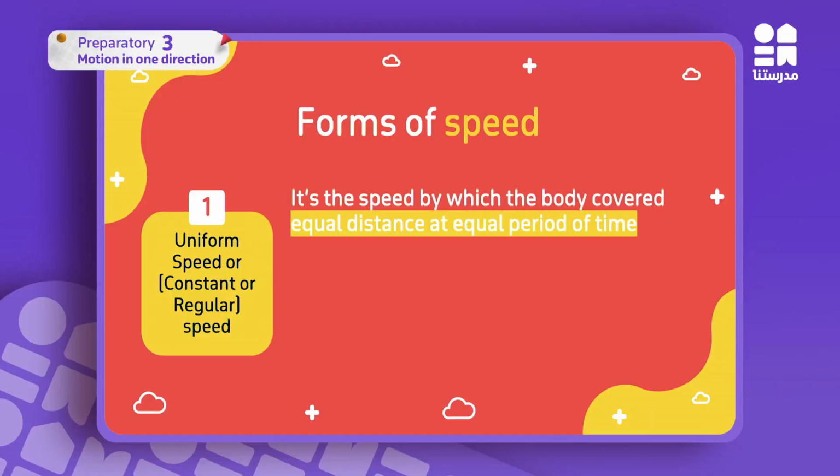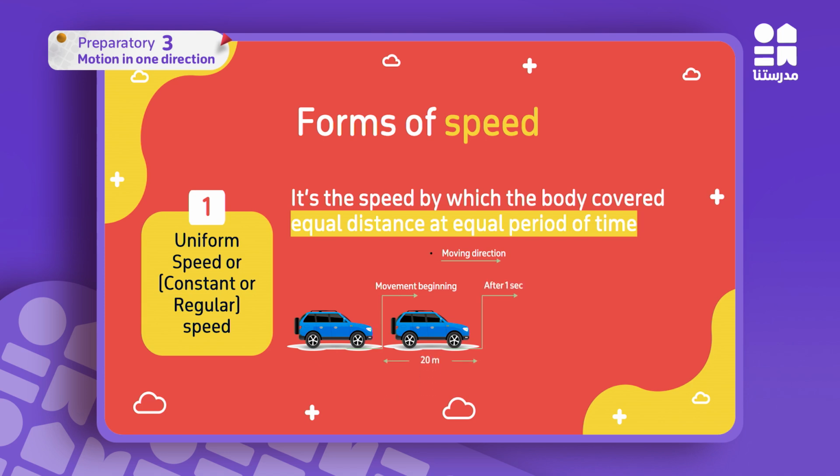Let's see it in this shape, the uniform speed. Look at this car. This is my car, the blue car. I'm covering the first distance in this direction, and after 1 second, I covered 20 meters.